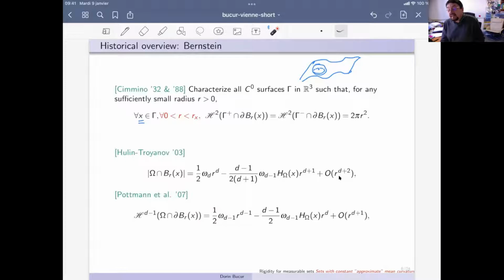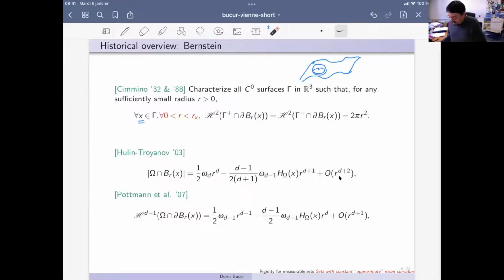But he wanted to study this kind of question because a C0 surface may not have curvature in the classical sense. So he said, in this way, if there is some limit for half of the areas, area above and area below, then one could give some generalized sense to the curvature on such a non-smooth surface. So this was the question by Cimino in '32. He raised this question in terms of areas above and areas below for any small radius, but by integration, immediately you observe that if you have this information for areas, you will get similar information for the volumes, so equality for the volumes above and below the surface.